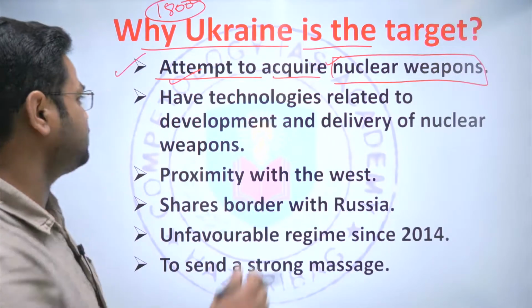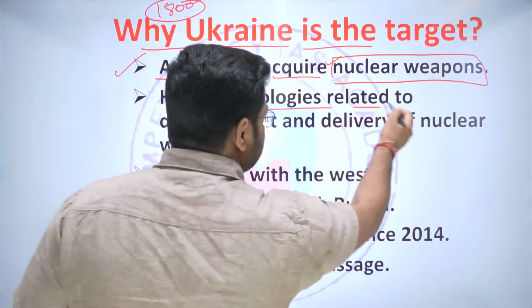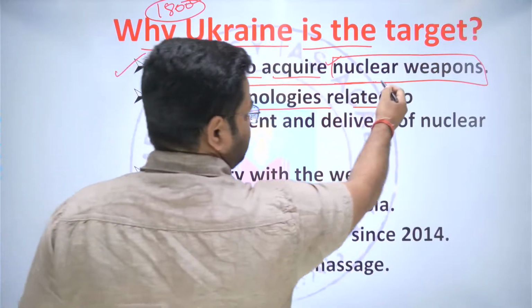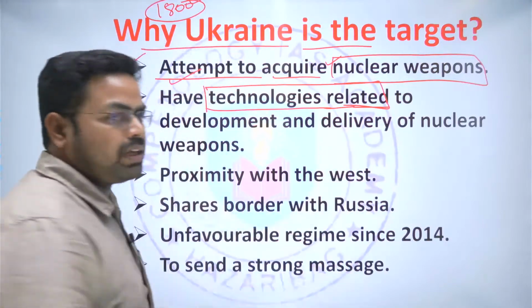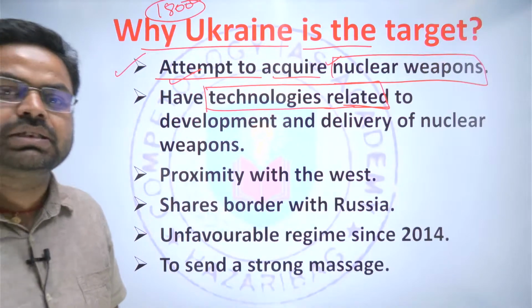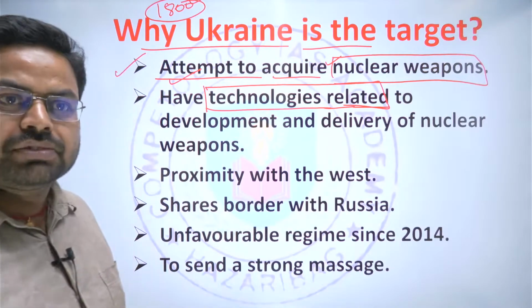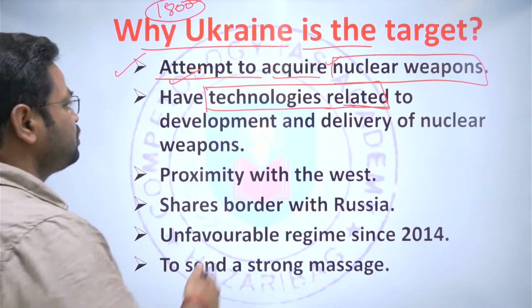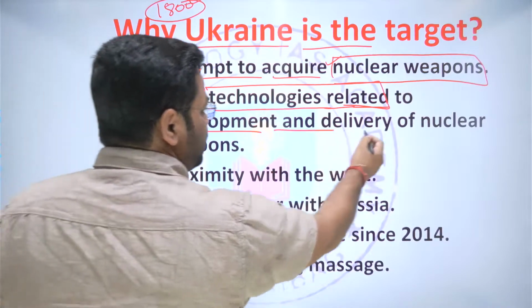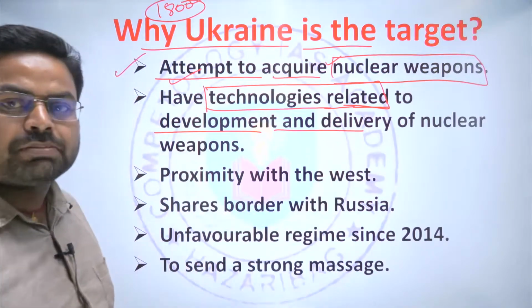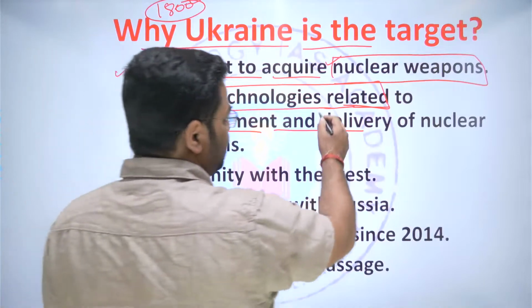Technologically, all the things are already with Ukraine, right? Because there were already nuclear establishments before the disintegration of USSR which still exist over there. So they already have the capacity to develop nuclear weapons as well as the delivery system.